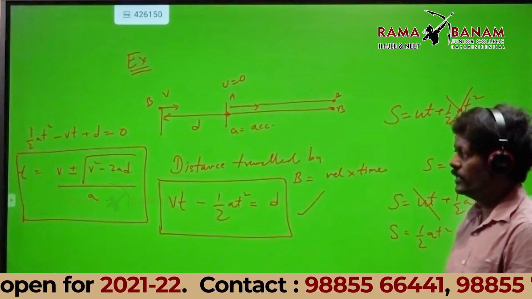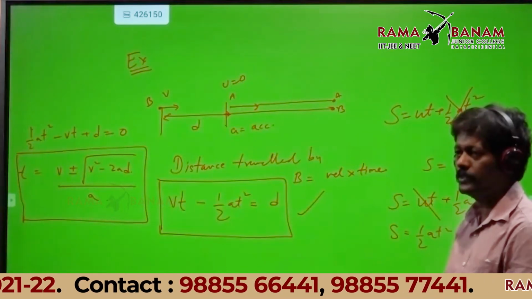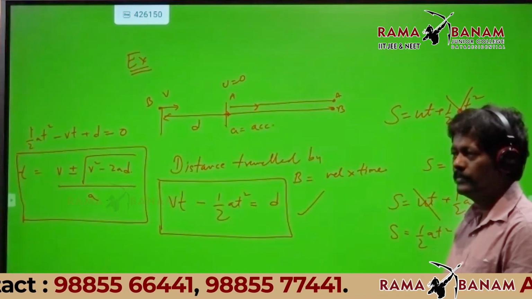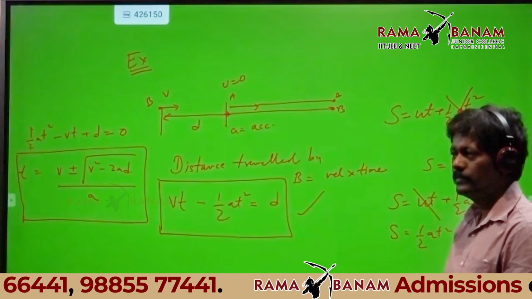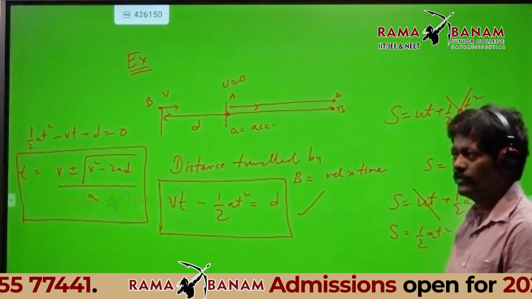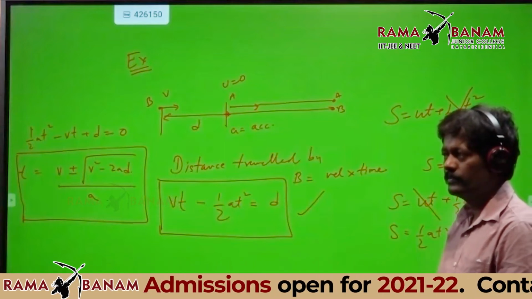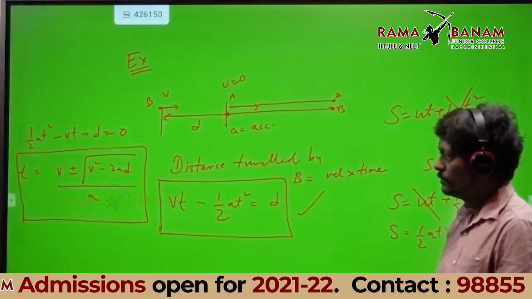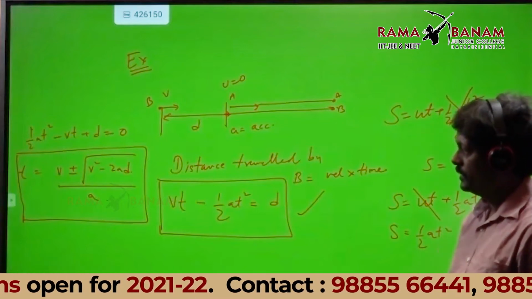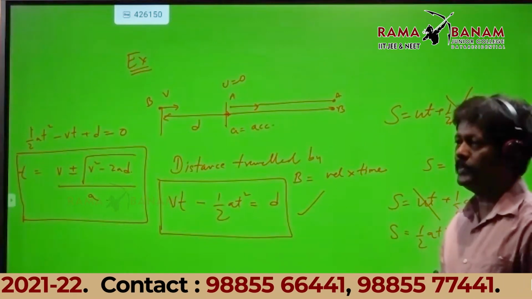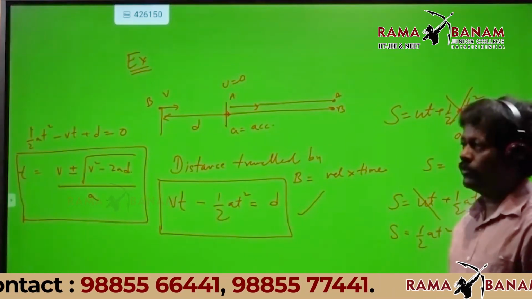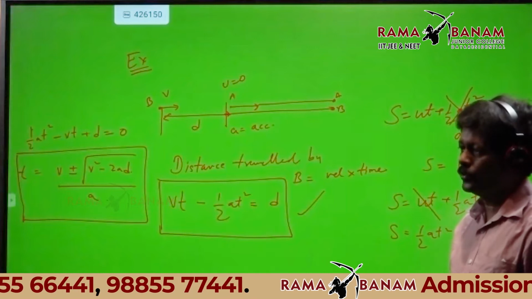Did you understand the quadratic equation? What is the formula I have used? T is equal to minus b plus or minus root of b square minus 4ac by 2a.